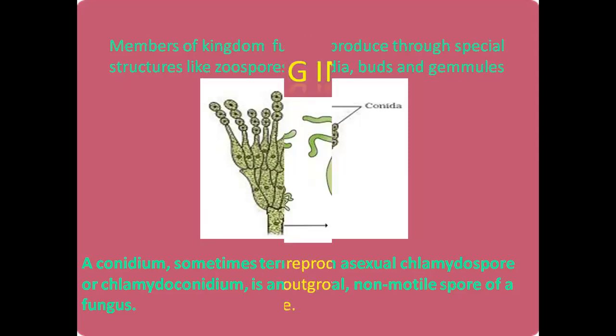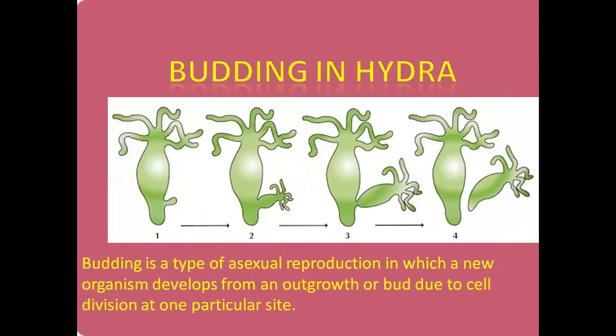Okay, dear students, let's go to the next slide. In the next slide, I have explained the process of budding, and I have taken the example of hydra here. The hydra has a cellular grade of organization.